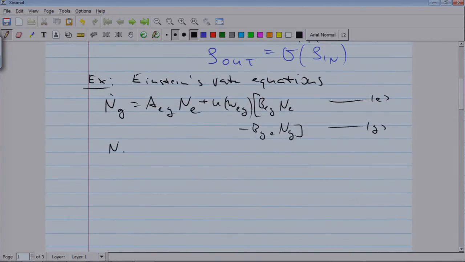And you have a similar equation for the excited state. So this is clearly the semi-classical limit of what we want to accomplish, but we want to know more.